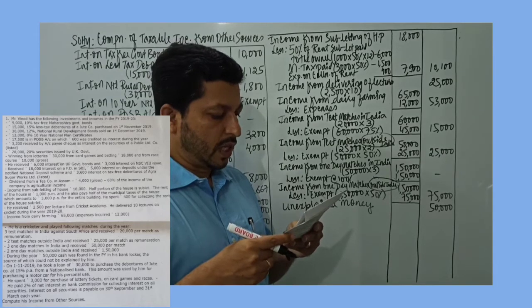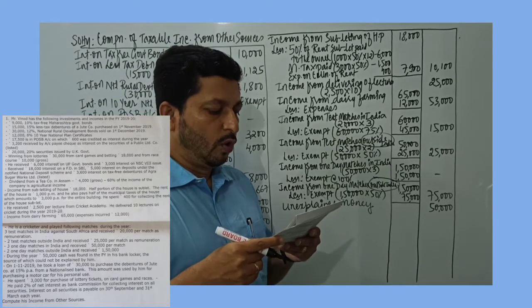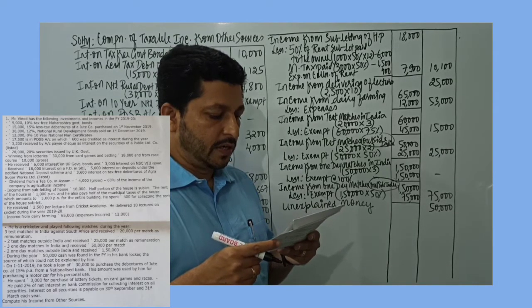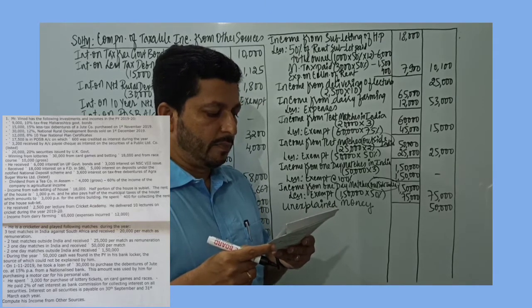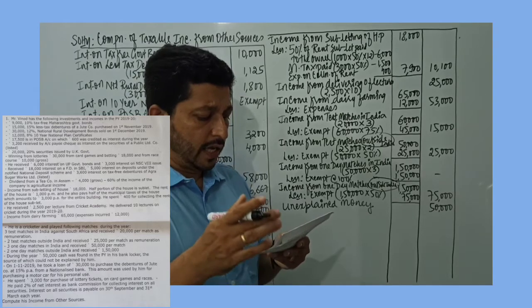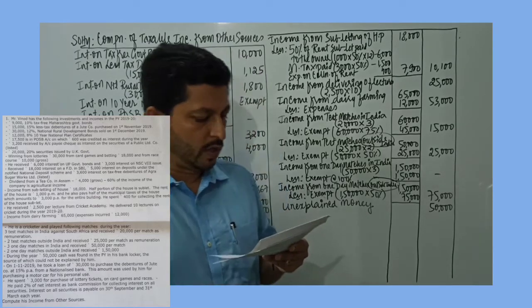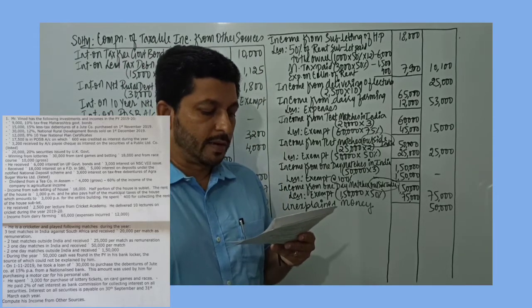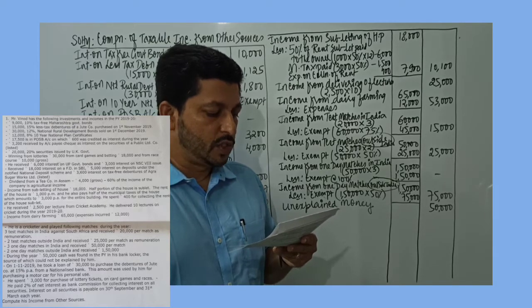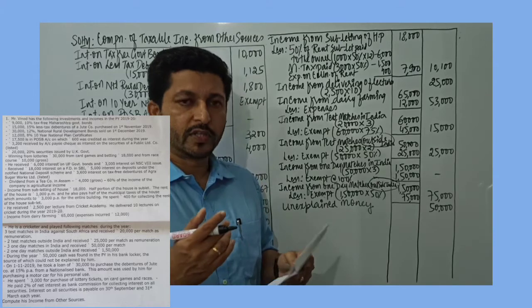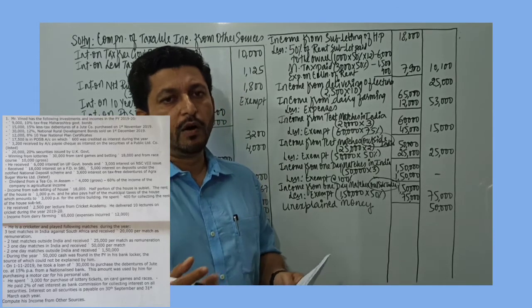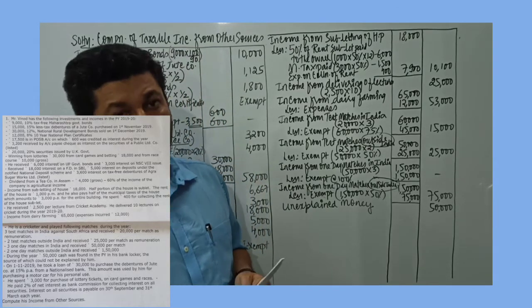Next we have, on 1st November 2019, he took a loan of rupees 30,000 to purchase the debentures of Jute Company at 15% per annum from a nationalized bank. So he had taken a loan to purchase the debentures of Jute Company Limited. This amount was used by him for purchasing a motor car for his personal use. He had borrowed a loan for the sake of investments, but instead of investing, he has purchased a motor car.